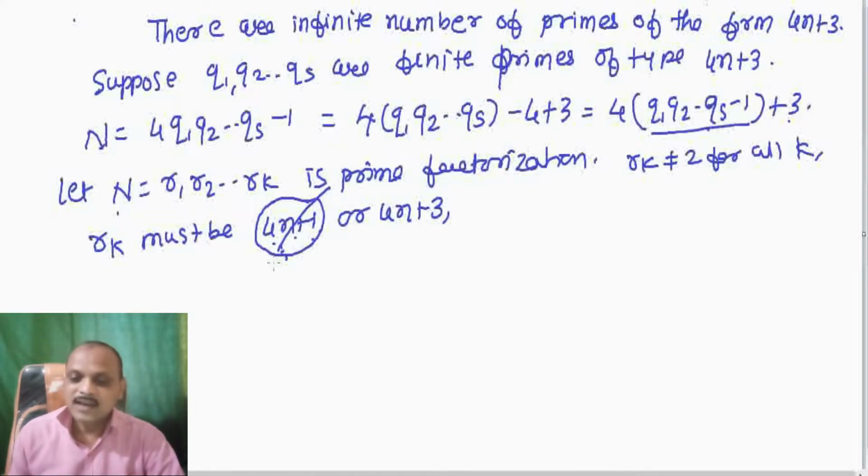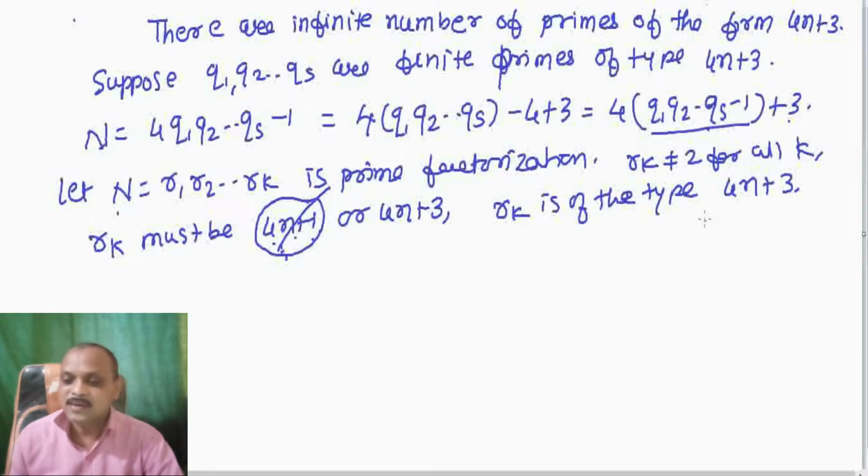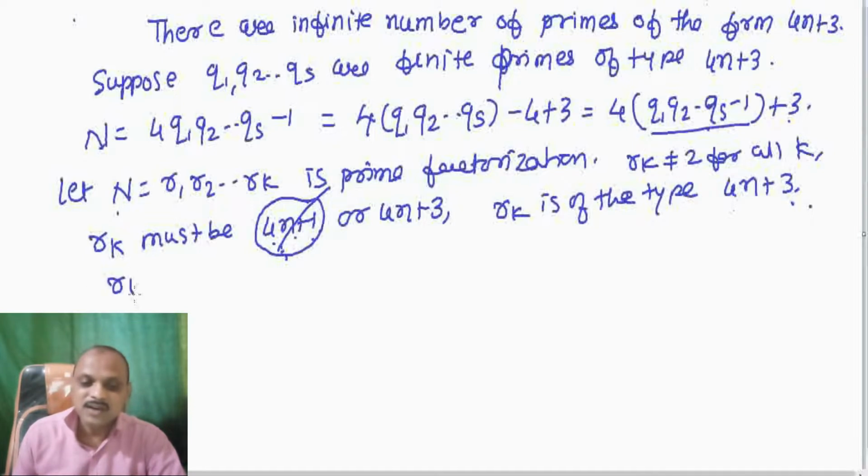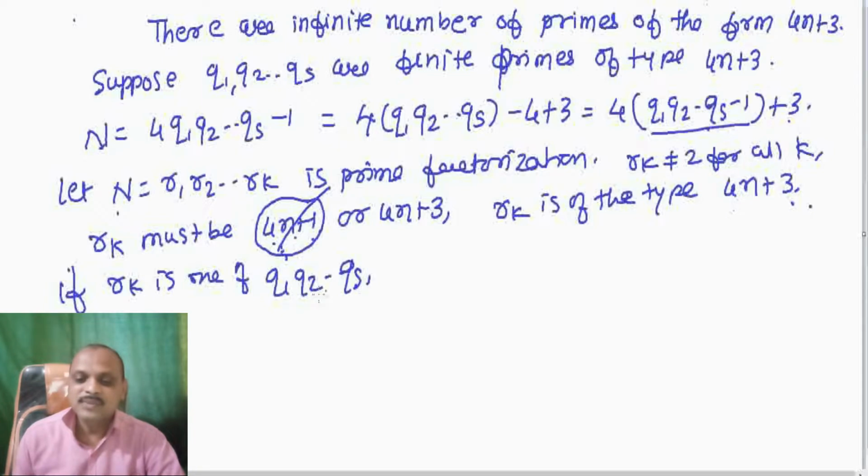Then rk is of the type 4n plus 3, but our list of 4n plus 3 primes is fixed. So if possible, suppose rk is one of q1, q2, ..., qs. Then rk is a divisor of q1 q2 ... qs.